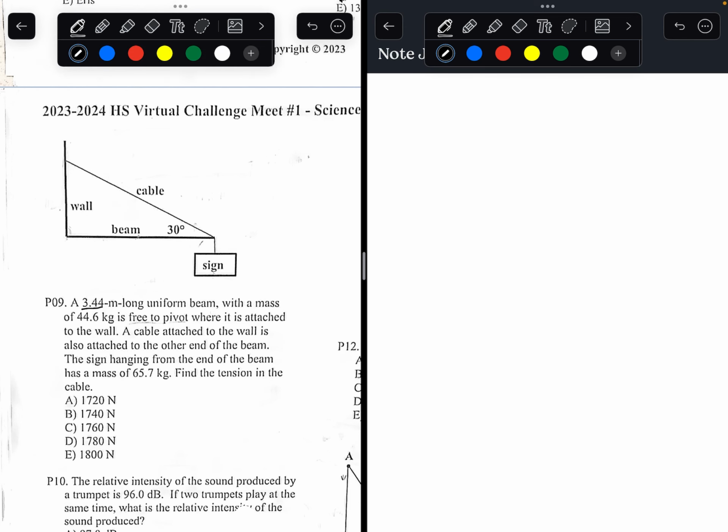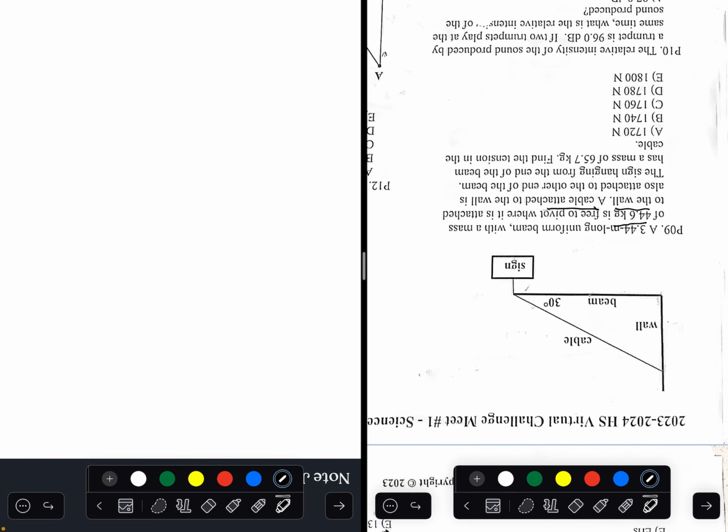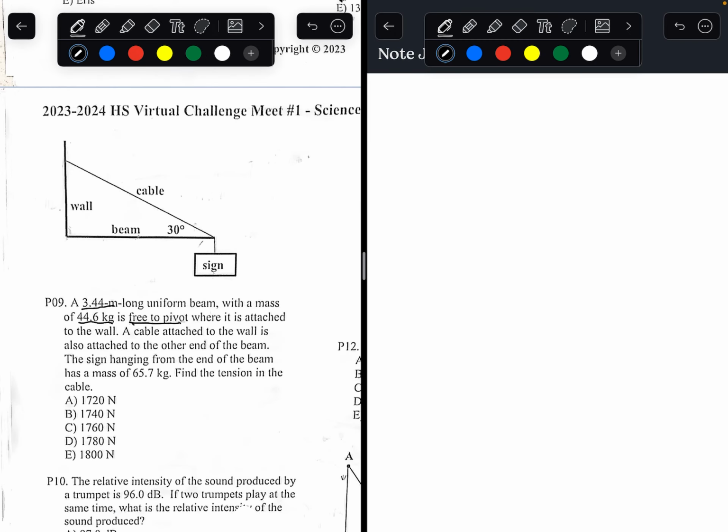A 3.44 meter long uniform beam with a mass of 44.6 kilograms is free to pivot where it is attached to a wall. A cable to the wall is also attached to the other side of the beam. The sign hanging from the end of the beam has a mass of 65.7 kilograms. Find the tension in the cable.